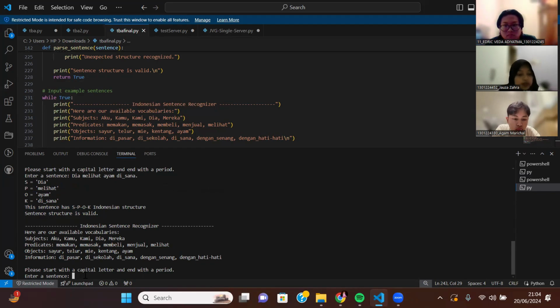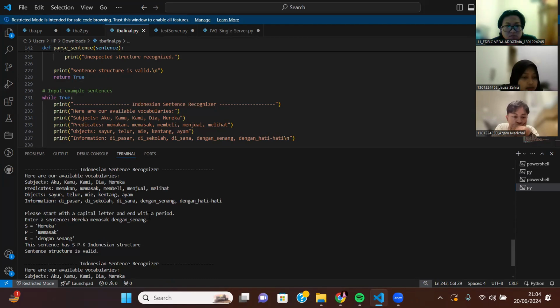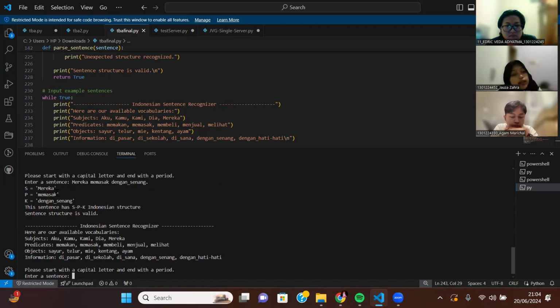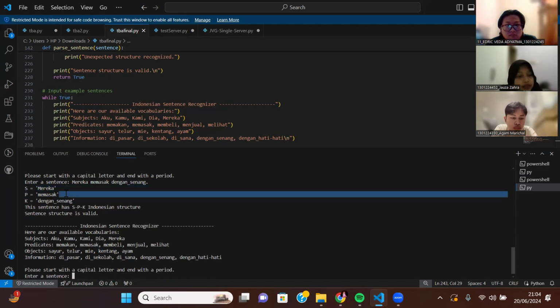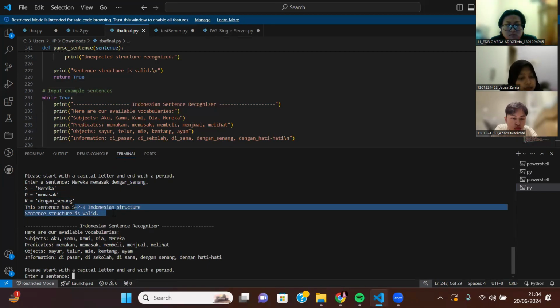And then we try to have "mereka memasak" with another ending, and we get this. This sentence has mereka as the subject, memasak as the predicate, and dengan senang as the information. It has the SPK Indonesian structure, which is valid.